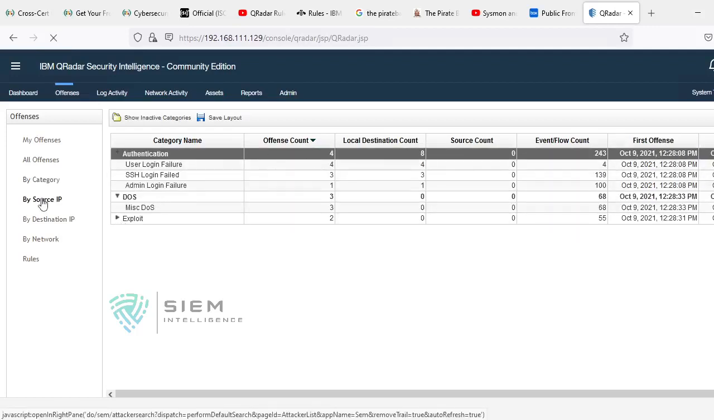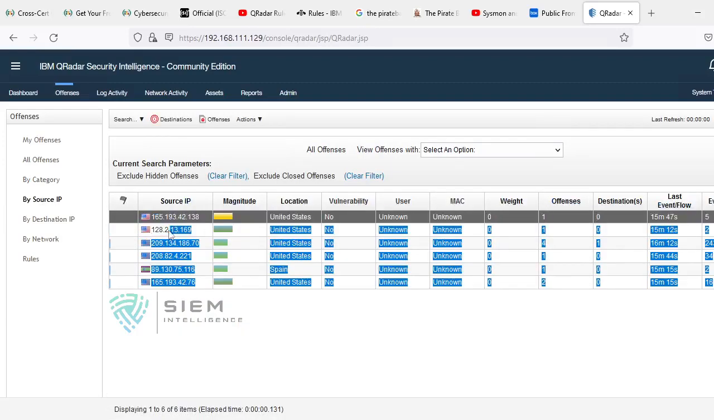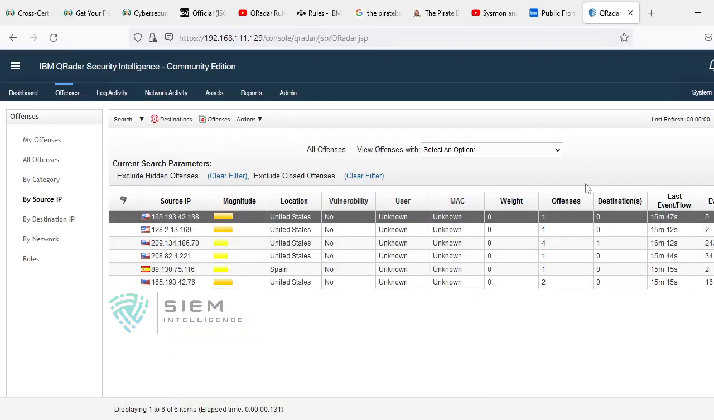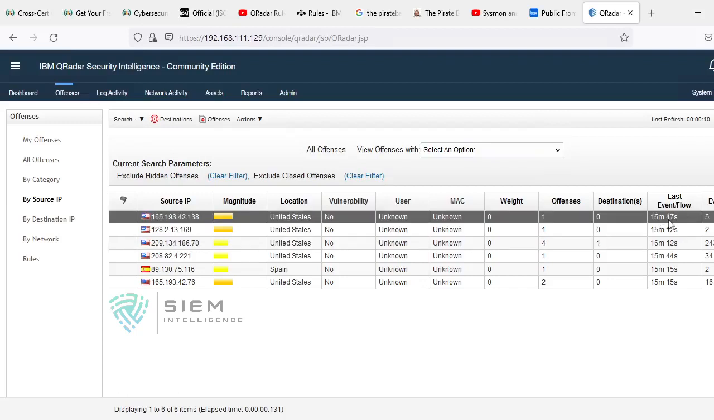If you see by source IP, you can come to know this source IP is generating the offense, and this source IP is generating the offense. At the same point of time, this source IP is contributing 1 offense, this source IP is contributing 4 offenses. And what was the last event and flow with respect to this? From the last 15 minutes, you can come to know there was an event or flow. How many events were there?